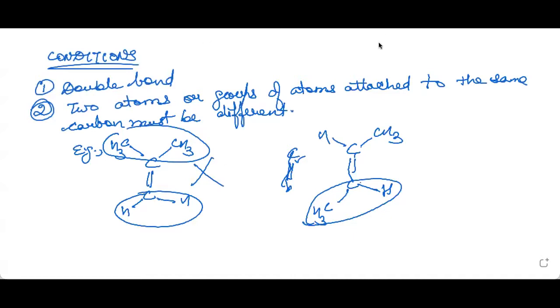Now let us go into the consequences of geometrical isomerism. The chemical properties are going to be the same because they have the same functional groups, same double bond and all. They have the same everything, but the arrangement in space is different.